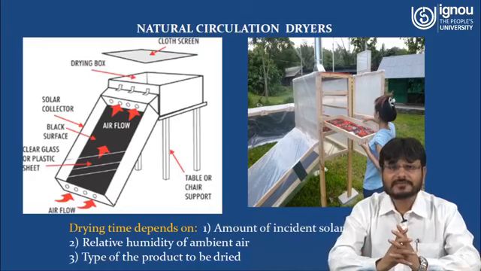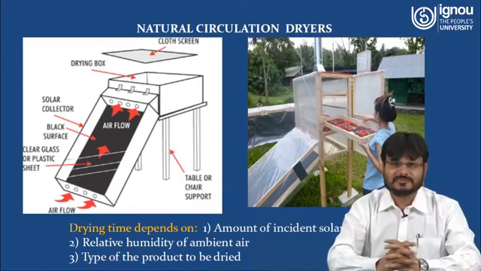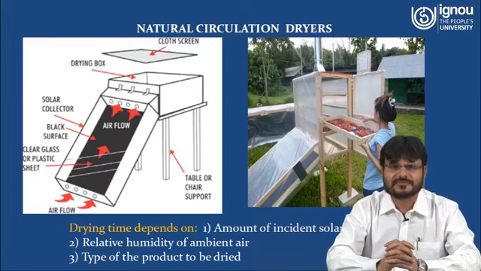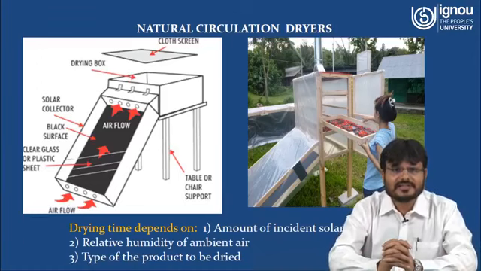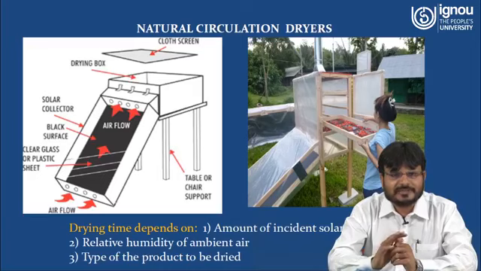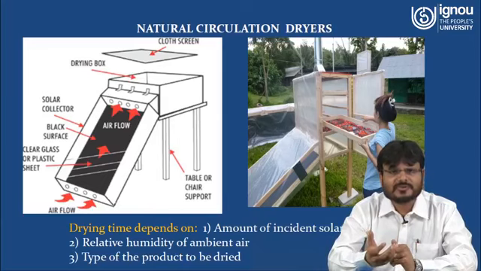Now, as I told you, there are two types of dryer. One is natural circulation, the other is forced type. Here we can understand the natural circulation dryer. You can see in this diagram there is one solar collector, right? The base of the solar collector is a blackened surface. It is painted with black paint. Why? Because you have to increase the absorptivity of this solar collector.